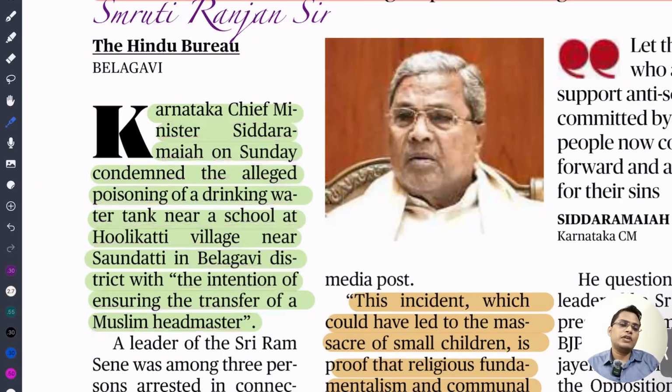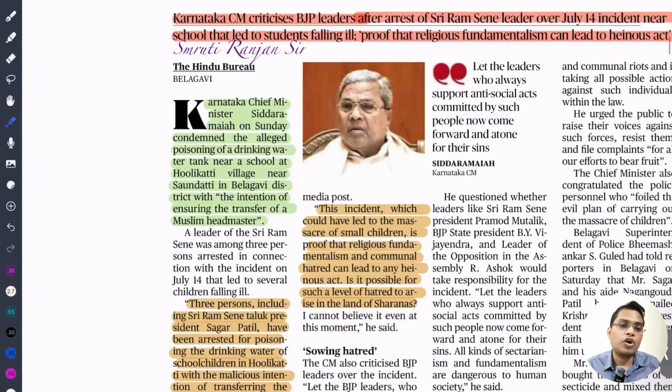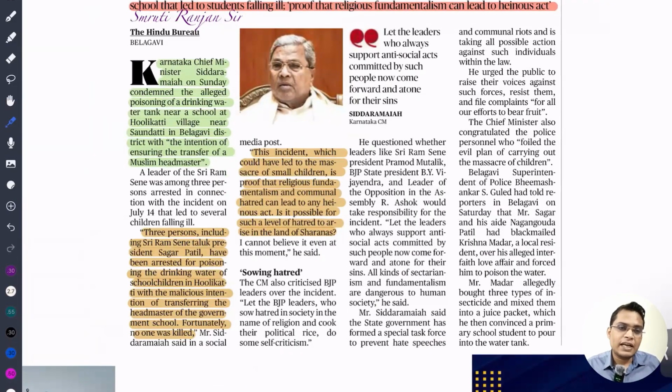If this incident is true, whatever is being said, it is a very condemnable incident. Just to ensure a transfer or fulfil a petty objective, we cannot poison a tank. That can lead to the massive killing of children, whatsoever may be the objective. We cannot tolerate such an act, because it can lead to the severe death of student children.